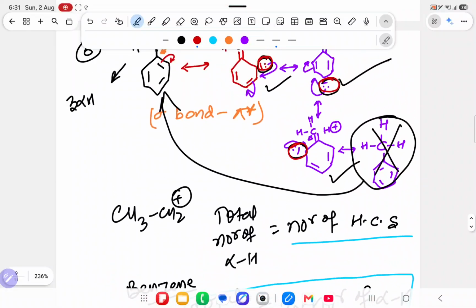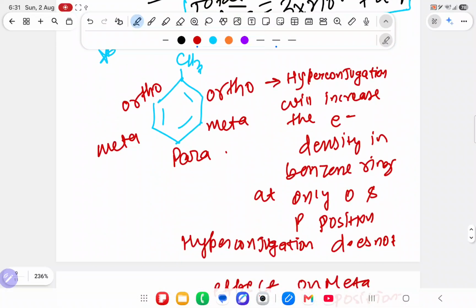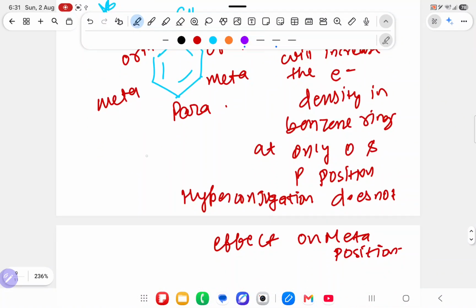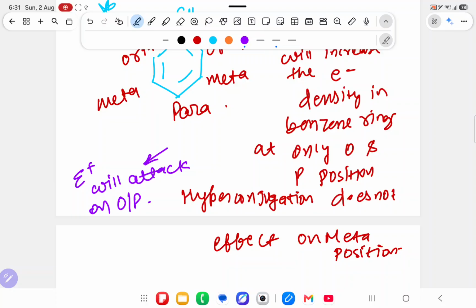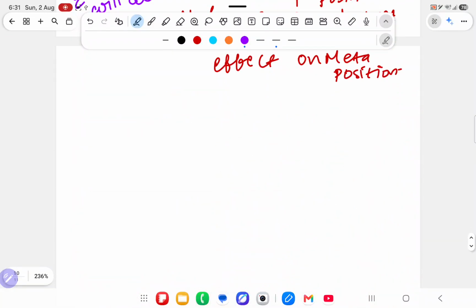So if any electrophile comes, a positive charge comes, where will it attack? It will attack on ortho and para position. So the electrophile will attack on OP, ortho and para position. Understood this part? Now, Nathan Becker experiment.